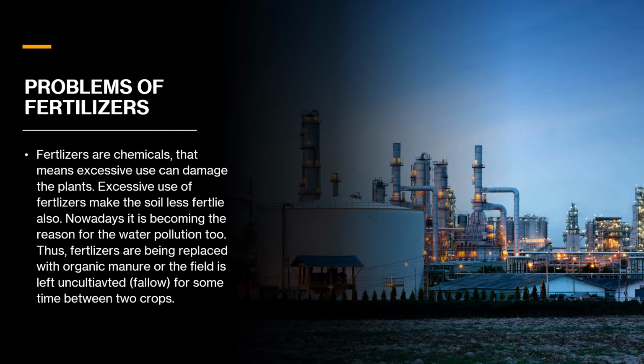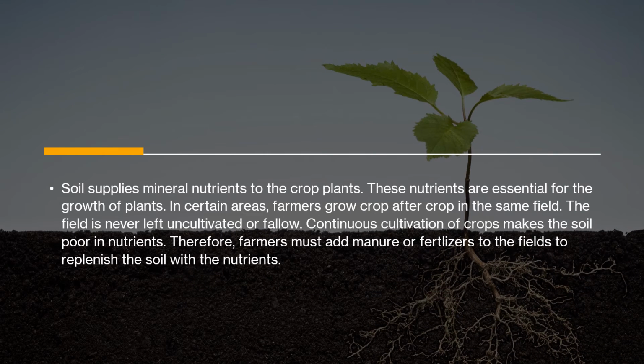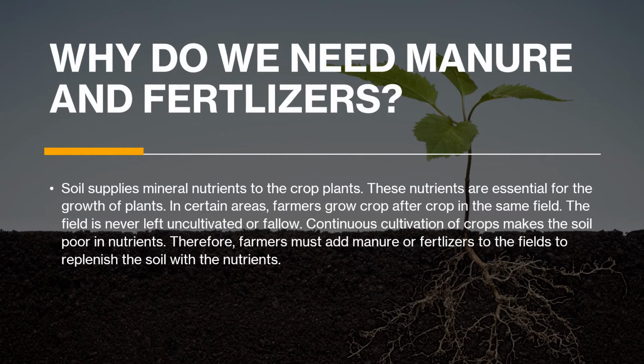Now, we will be seeing why we need manure and fertilizers. Soil supplies mineral nutrients to crops, as we know. These nutrients are essential for the growth of plants. In certain areas, farmers grow crop after crop in the same field, as we know, rabi crop, then carrot crop, rabi crop, then carrot crop, and sometimes side crops in between.